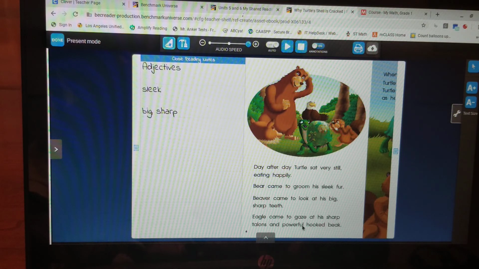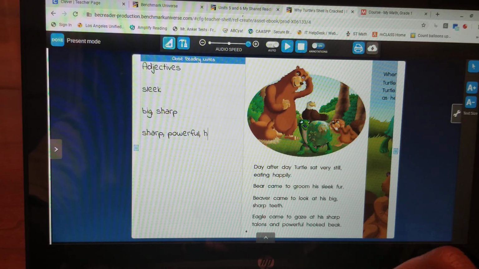Okay, so it's talking about how strong it is and then how it looks. So he has, well, we can do sharp again. Sharp talons. He has a powerful hooked beak.